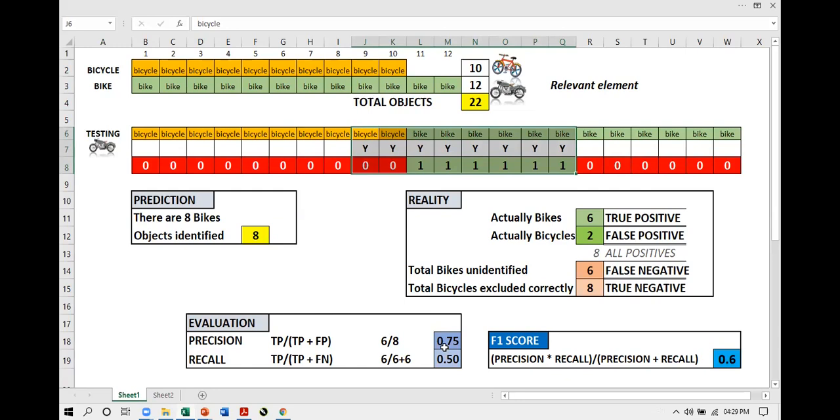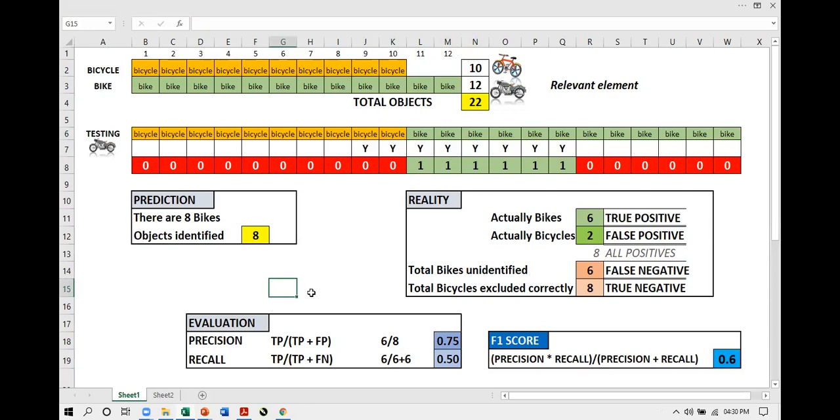Precision is always between 0 and 1, and this is very near to 1. So if we consider only precision, we will deploy this model. And this model will only be able to identify half of the objects. It's not good. That is why we look at the recall of the model.